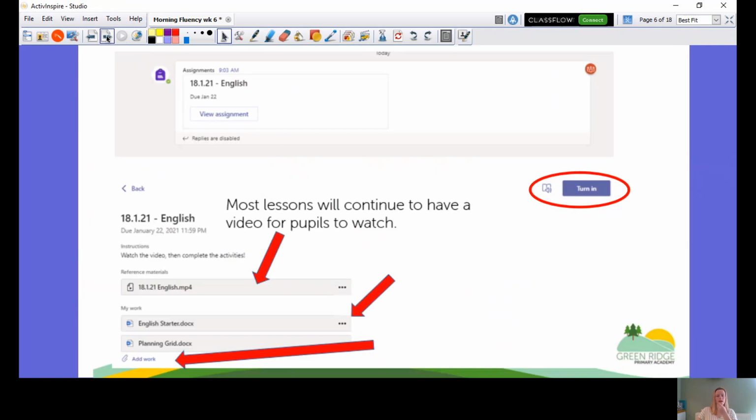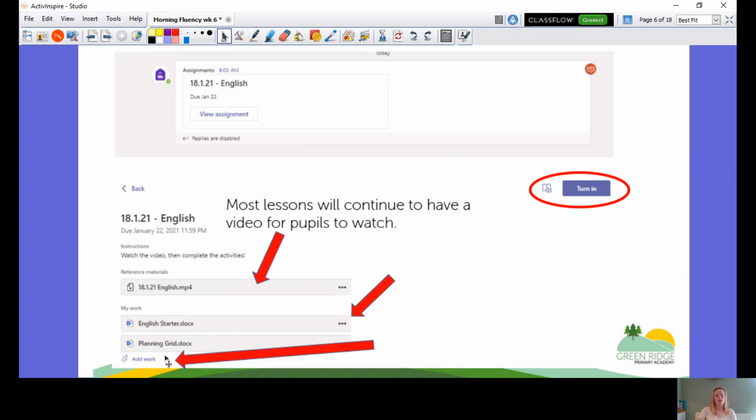Then to access an assignment, you need to click on assignment, then you go view assignment. There'll usually be the video like this video here, and it will also be on the YouTube channel. Then there will be some documents for you to click on and have a look and edit if you want to, or you could print them out. There'll also be some scaffolds in there, so they'll be well labeled so you'll know which one to do when.